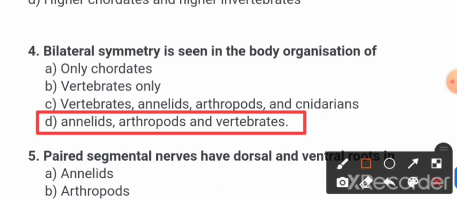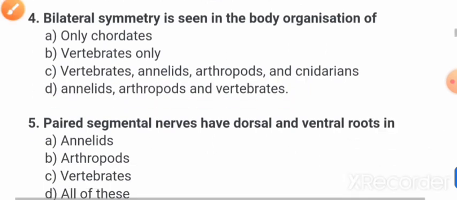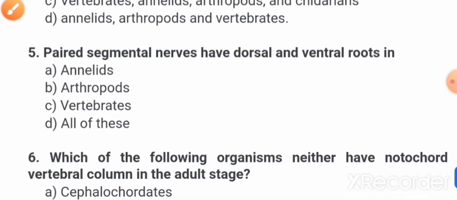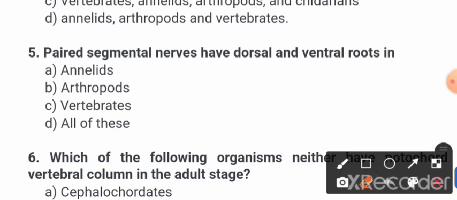Now next question friends, question number 5: Paired segmented nerves have dorsal and ventral roots in. The correct answer is option number C, that is vertebrates. Paired segmented nerves have dorsal and ventral roots in vertebrates.